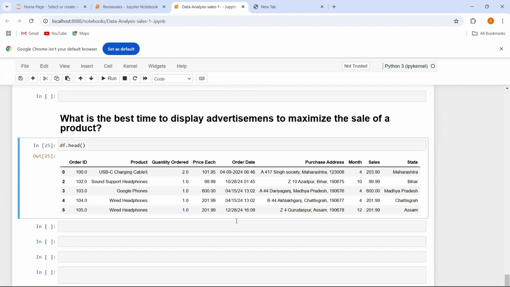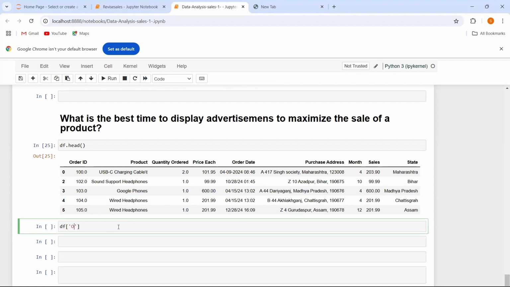So first of all, I am going to use the datetime. Where am I going to use the datetime? I am going to use the datetime on the order date column. Now we have to write it like this. After this, what do we have to do? We have to use the datetime of pandas. So for this, we have to write to_datetime like this. And within this, as an argument, we have to give the data frame and the column on which we are going to work. I am going to work on the column that is the order date.